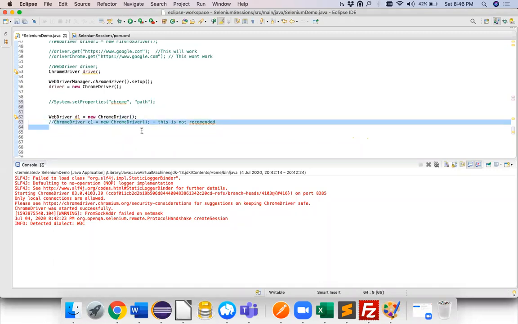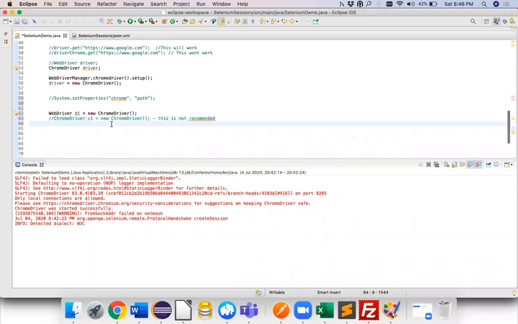And in your code, here is your code, right? So this is your code, and all this code which you have written is based on this Chrome driver class, and the features and the methods which are available in Chrome driver class. And tomorrow when you change it to Firefox, and if there are any methods or features which are not available in Firefox, but those were available in Chrome, then it will stop working, okay.